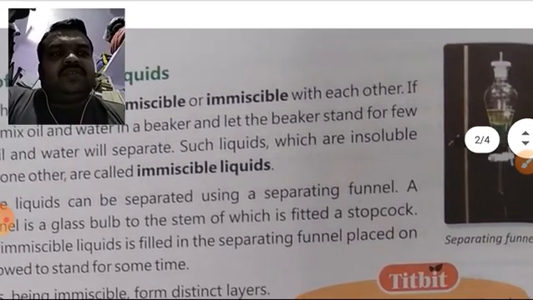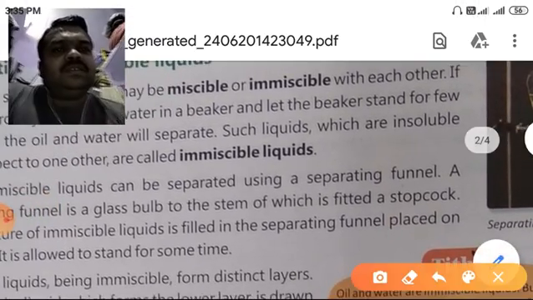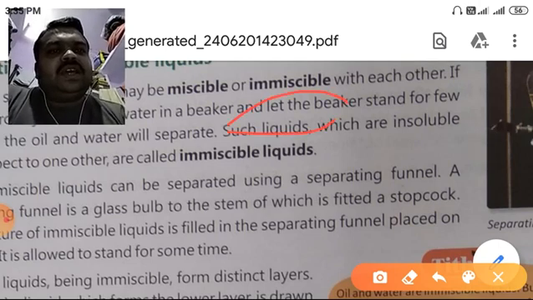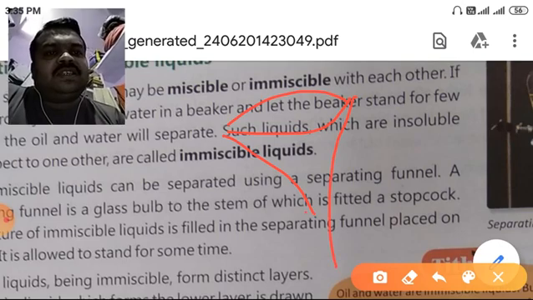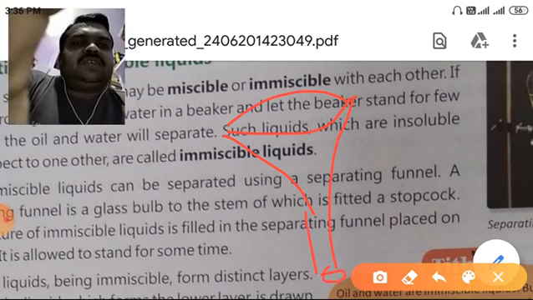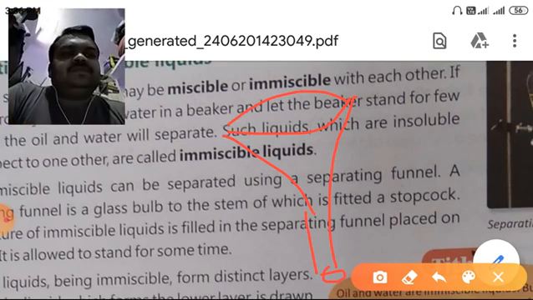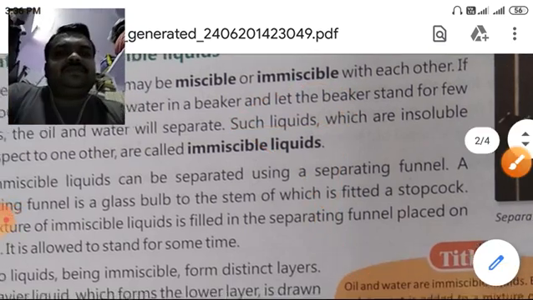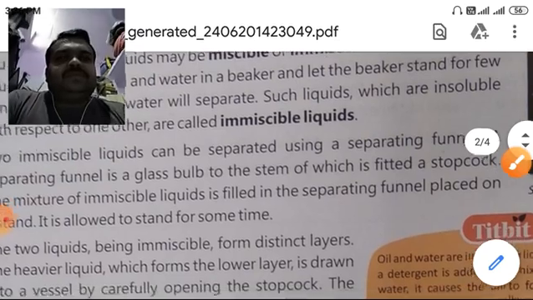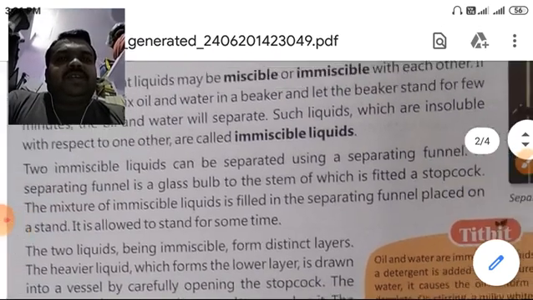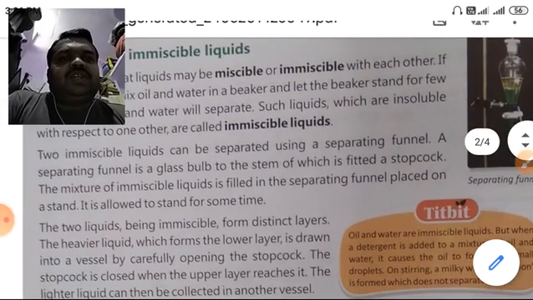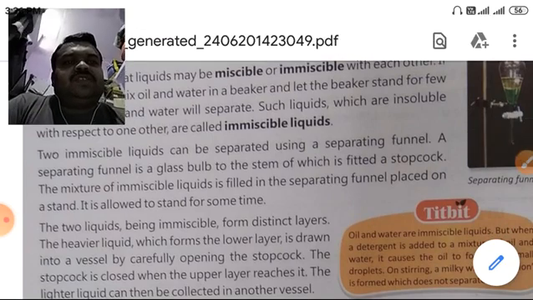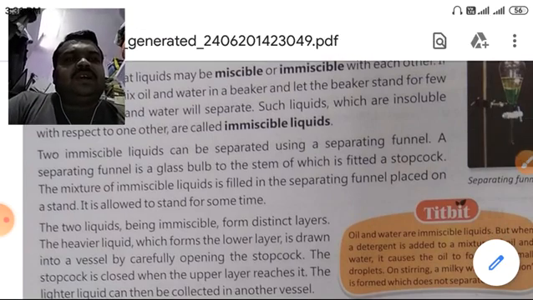You know what a funnel is? As you have seen, this is a funnel. Look here, now you can understand what a funnel is. A separating funnel is a glass bulb to the stem of which is fitted a stopcock.